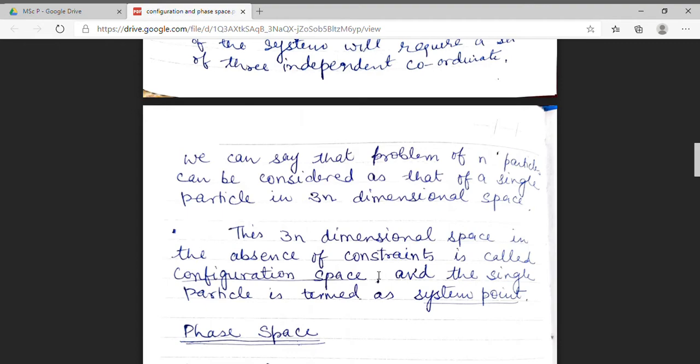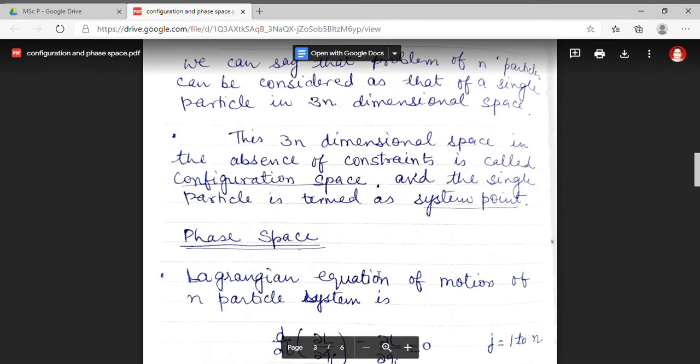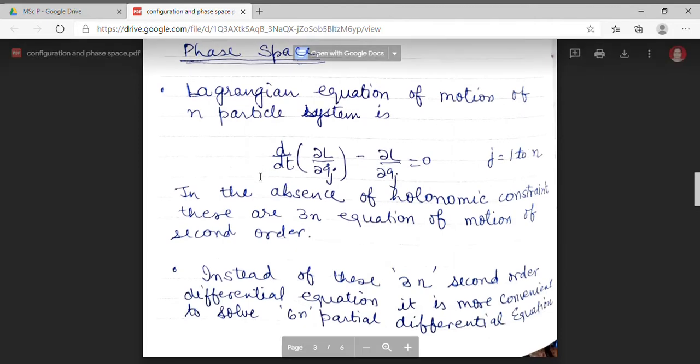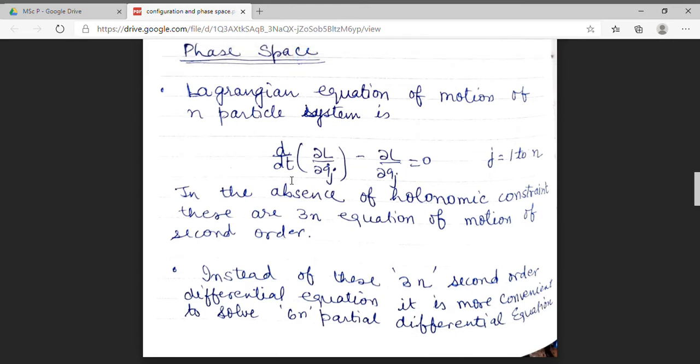Now I will discuss phase space. We know that the Lagrangian equation of motion when there are n particles is described by d/dt (∂L/∂q̇j) − ∂L/∂qj = 0.